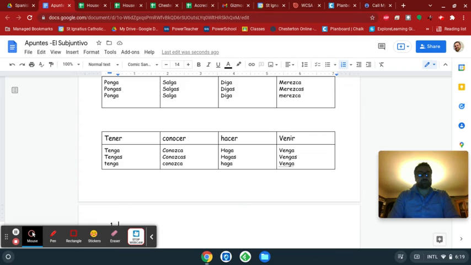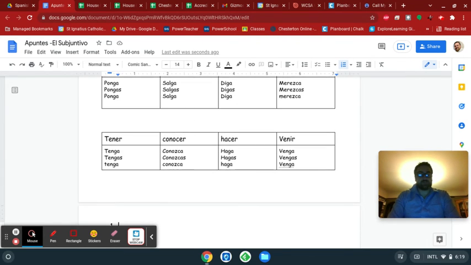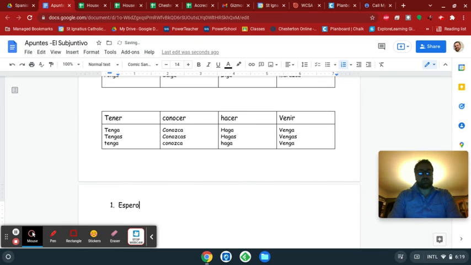Let's see. Espero que mi amigo, so there I have a trigger that would trigger the subjunctive, ponga su dinero en el banco. Let's do another one. Let's do a doubt this time. Dudo que ella venga a tiempo.